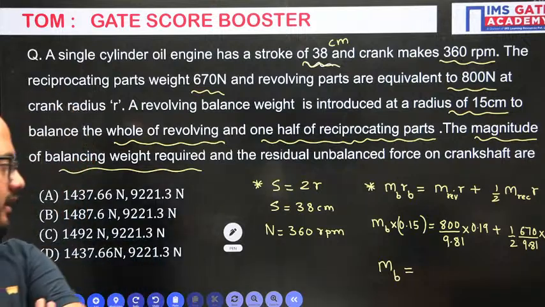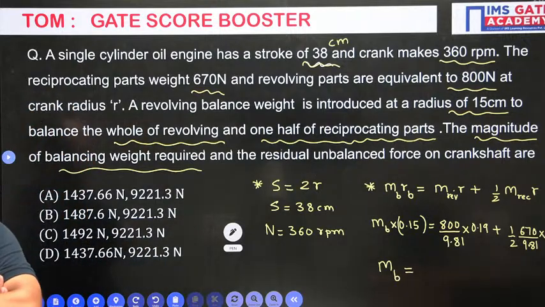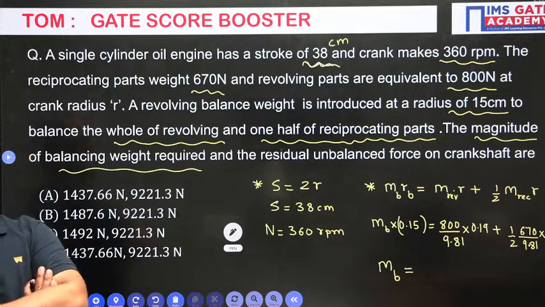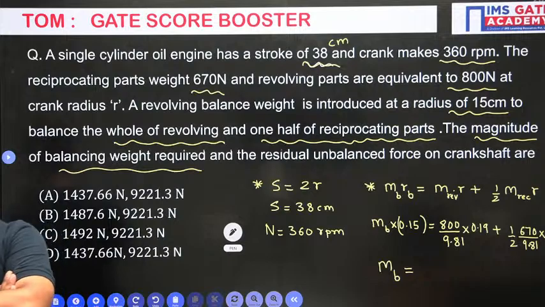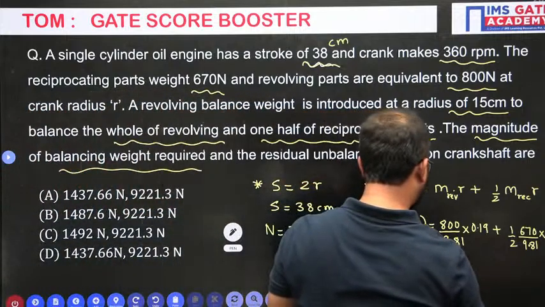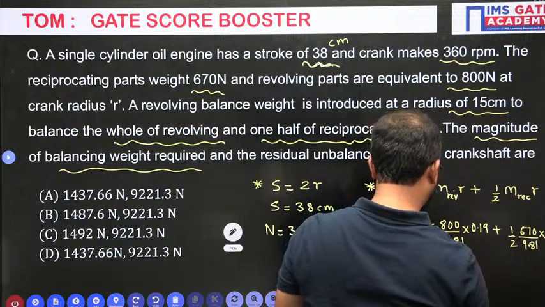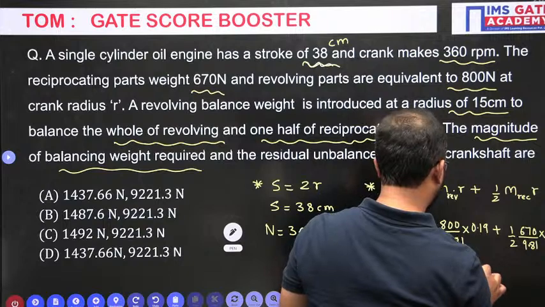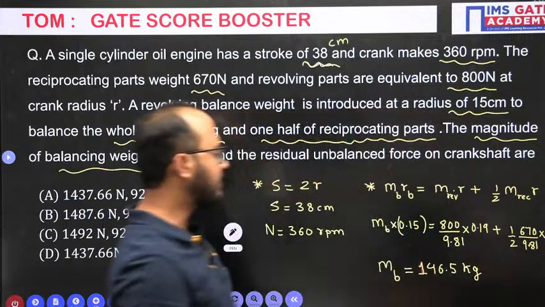Such a high magnitude of mass, just check the calculation, that much value is not possible. It is 146.5 kg.